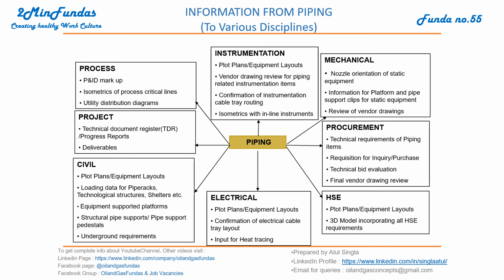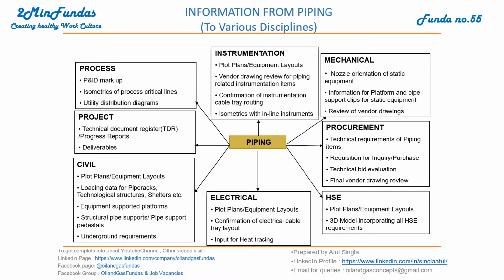Okay, so in this slide we'll discuss what is the information given by piping to all other disciplines. Let's start with process discipline. In process, piping gives P&ID markup. Whatever changes they make in the model, they keep on marking in the P&IDs and they pass it to the process team. They review it and approve.